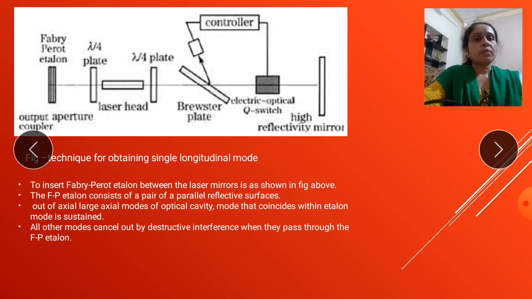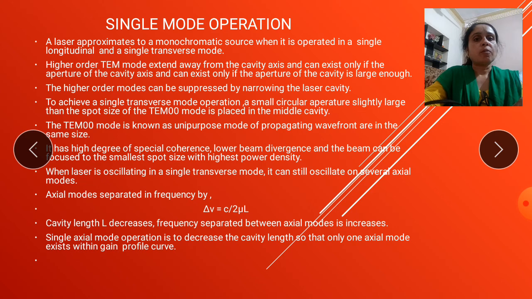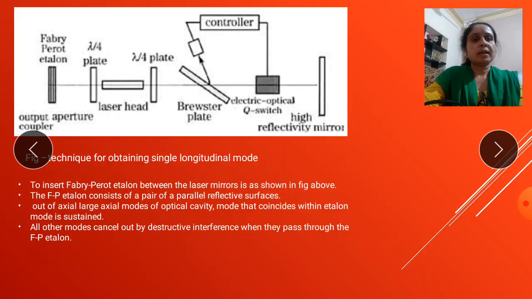In this way we discussed the topic of single longitudinal mode operation by using the Fabry-Perot experiment. So in this way we can see how the Fabry-Perot echelon experiment works with the laser mirrors, as we can see in this diagram, and the laser beam of light passes and its reflection is seen in the high reflectivity mirror. So thank you.